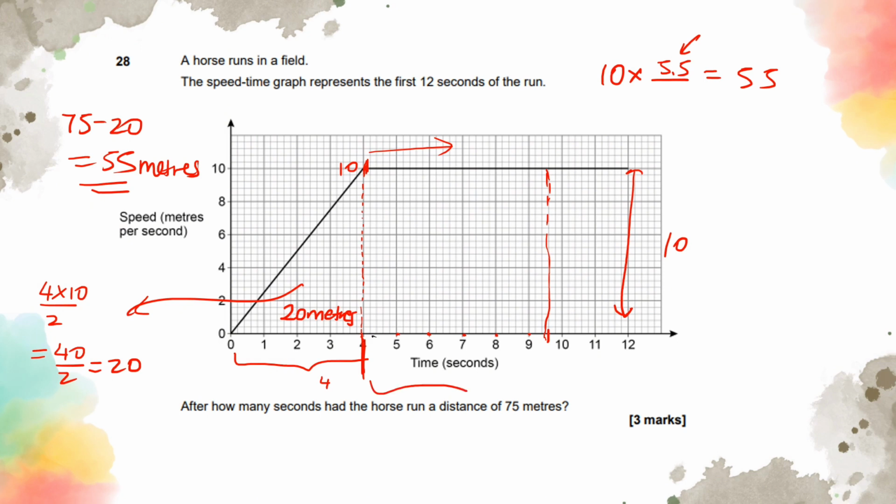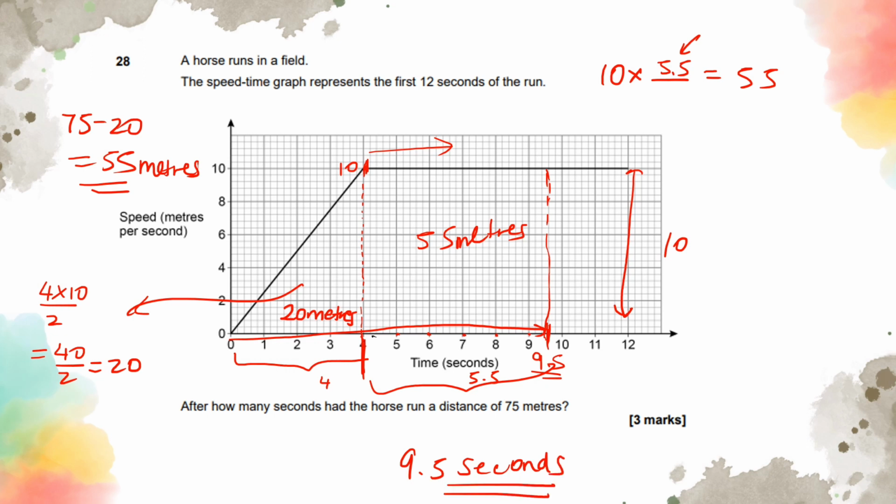Because now 5.5 times 10 will give you 55 meters, and in total it gives you 75. 20 and 55 will give you 75. So this is going to be 9.5, and it will take 9.5 seconds to run a distance of 75 meters. And that's how we get full marks from this question.